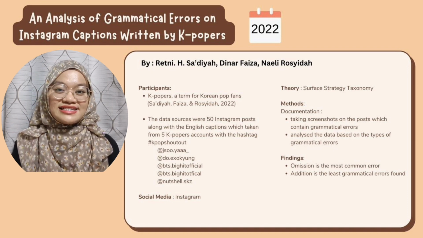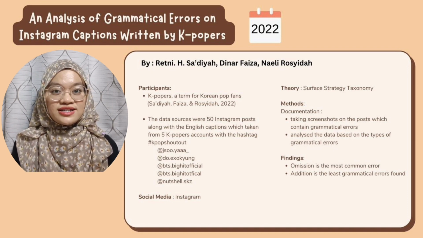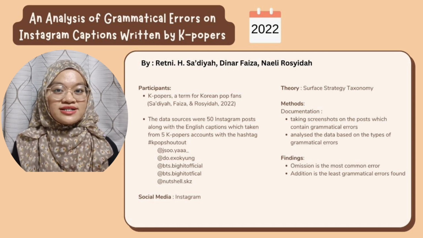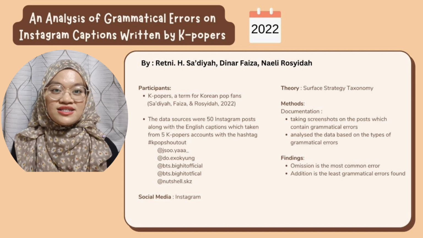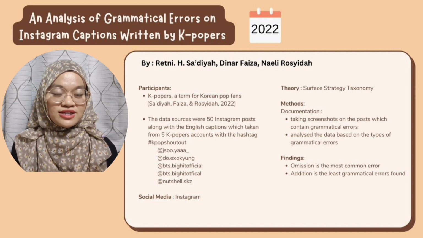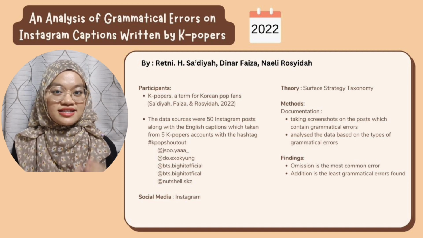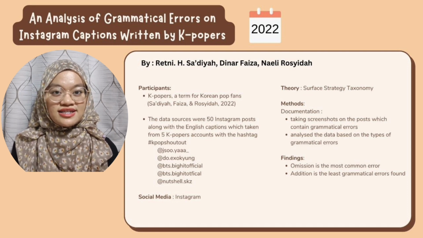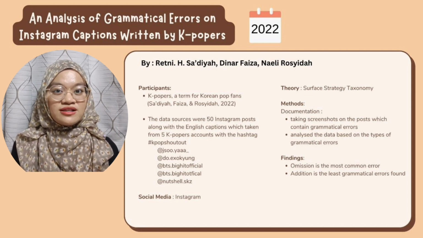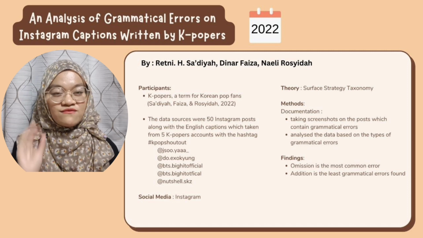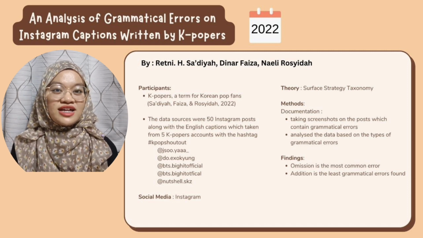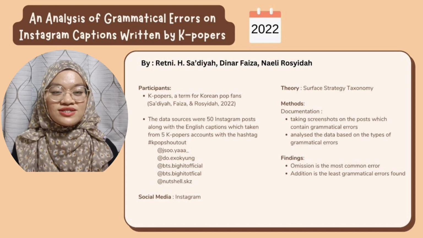The first article is an analysis of grammatical errors on Instagram captions written by K-popers. According to the researchers, K-popers is a term for Korean pop fans. Instagram became a dominant communication medium among K-popers across national and international borders. The researchers analyzed 50 Instagram posts along with the English caption, which were taken from 5 K-popers accounts with the hashtag K-pop shoutout. So they documented the posts that contain grammatical faults by collecting screenshots and analyzing the data based on the categories of grammatical errors.